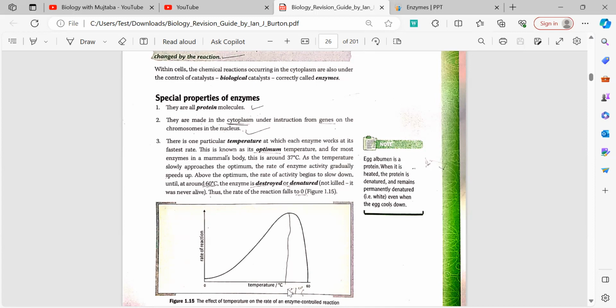Now, what is denaturation? Denaturation is the permanent, irreversible. You need to focus on the two things I have said right now: permanent and irreversible. It is the permanent, irreversible change in shape of an enzyme. That is denaturation.